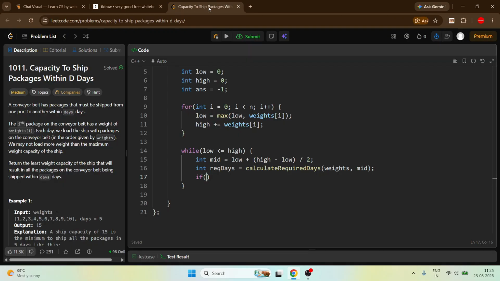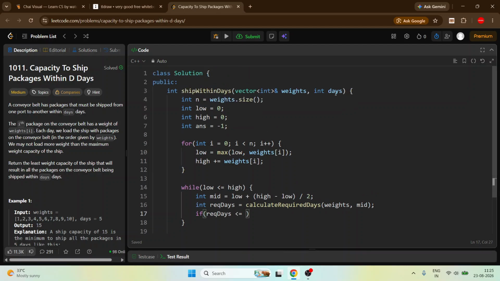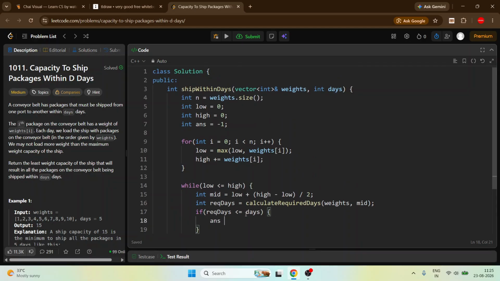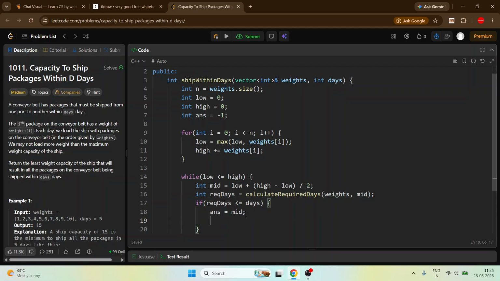Simple, this three operation. If this required days is less than or equal to our days, it simply means that there is a possibility of the answer. So our answer will become mid. And let's go to the lower part so that we get a lower answer, like we need to find the minimum capacity.